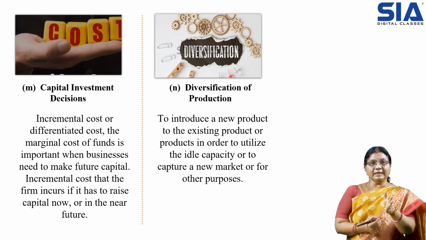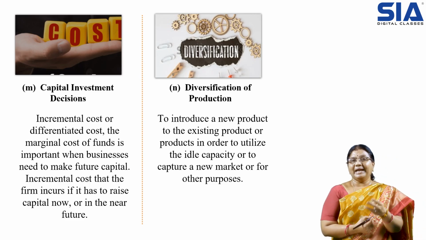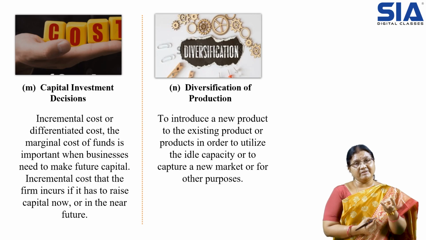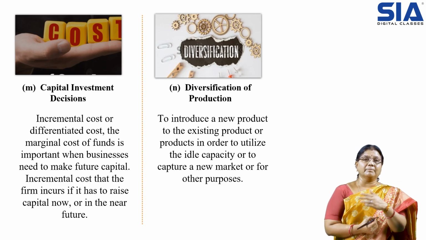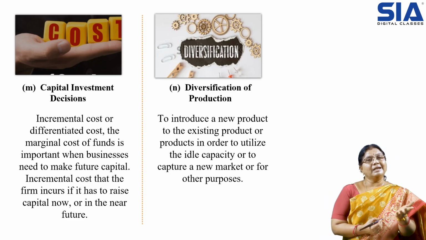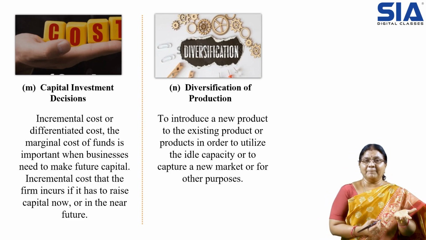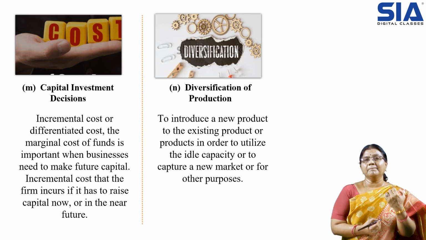So immediately the business changes to another market. ITC is there, where initially they were with tobacco products. Now they have diversified into so many different markets and industries. In the same way, Wipro is there, Reliance is there. So many companies are diversifying and capturing different markets.